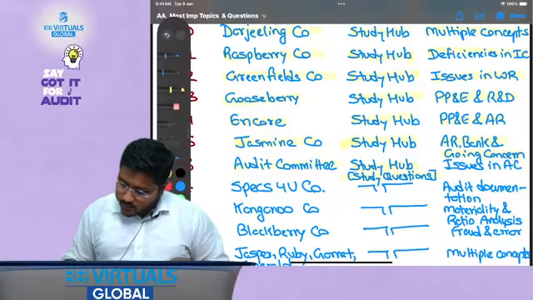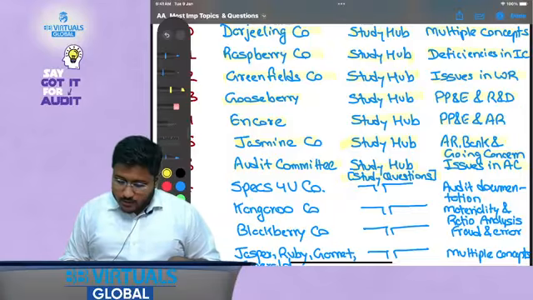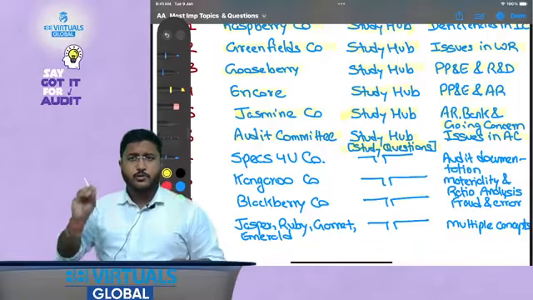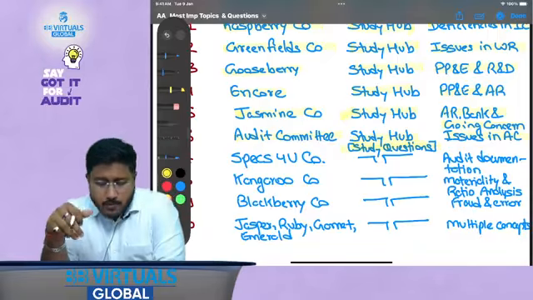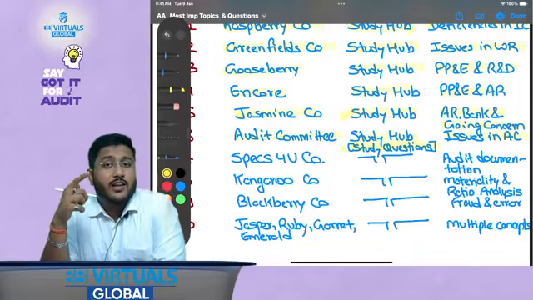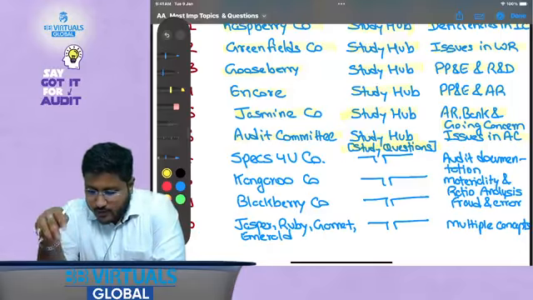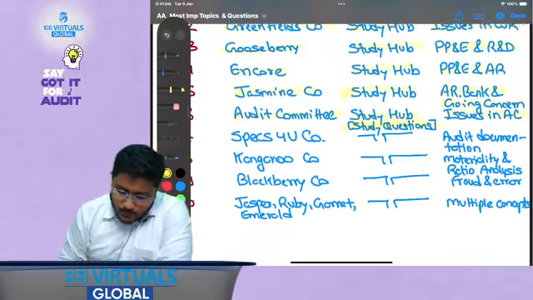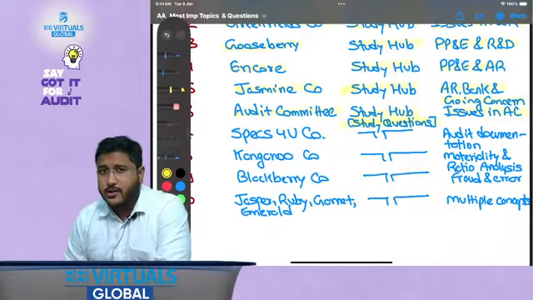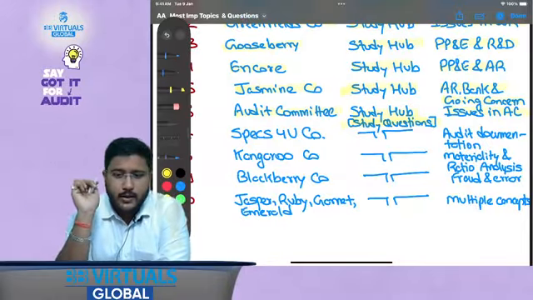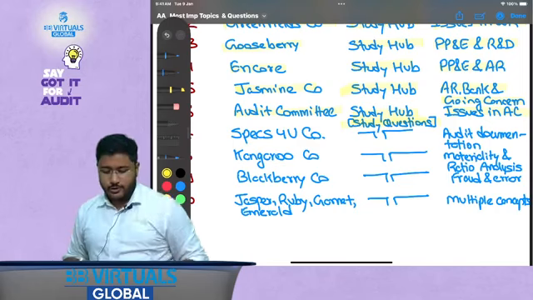Then audit committee, issues in audit committee. Now this is something, study questions. This is given under the practice section only. But this is important because this will help you identify certain core areas where you need to apply your procedures. Audit committee, issues in audit committee. Because anybody could write about audit committee, but can they identify the issues? Can they write on that? That might not be possible for everybody, and that is why this question is important.